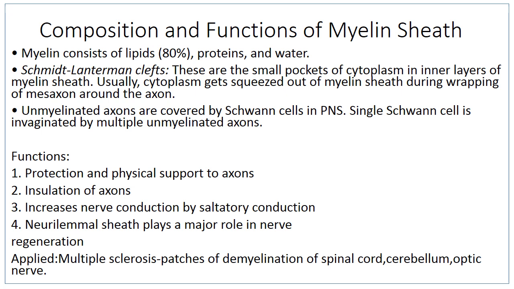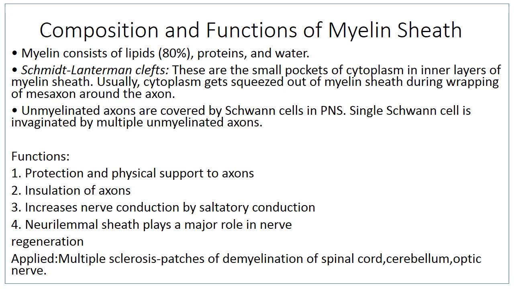A single Schwann cell is invaginated by multiple unmyelinated axons. The function of the myelin sheath is that it provides protection and physical support to the axon. It insulates the axons, it increases nerve conduction, and the neurolemmal sheath plays an important role in nerve regeneration.